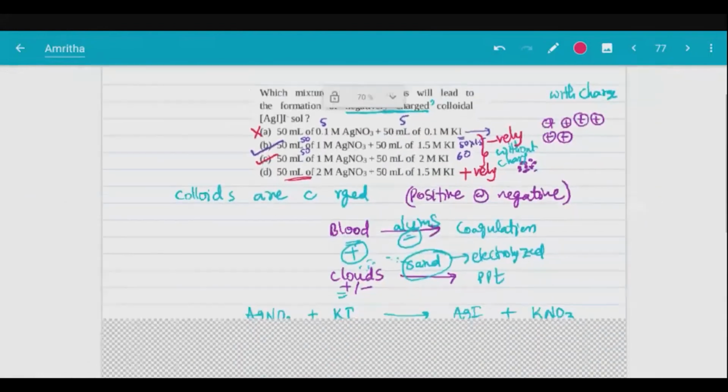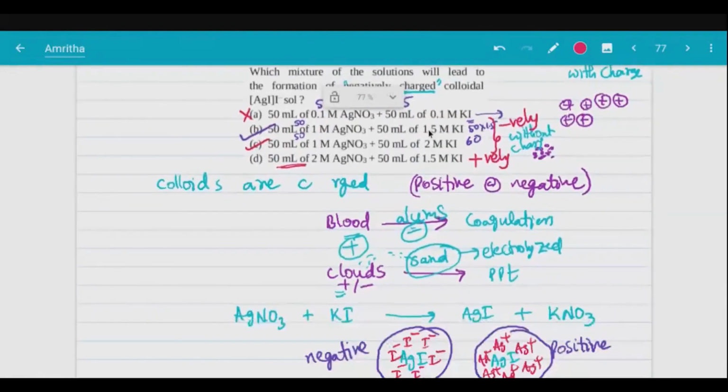Okay, understood? We just need to see the electrolytes. If it is negative, one is extra, yes, negatively charged colloid. Positive is extra, positively charged colloid. Done? Okay, fine. We'll move on to the next question then.